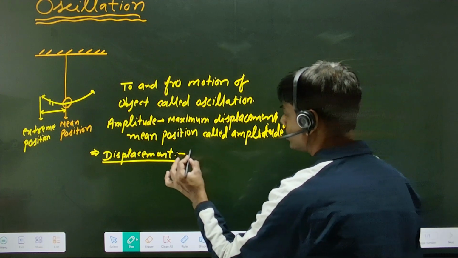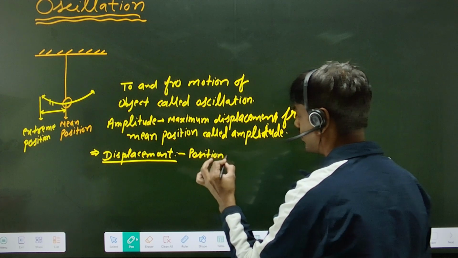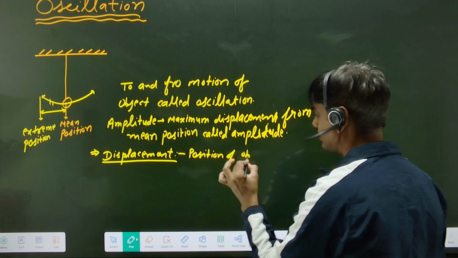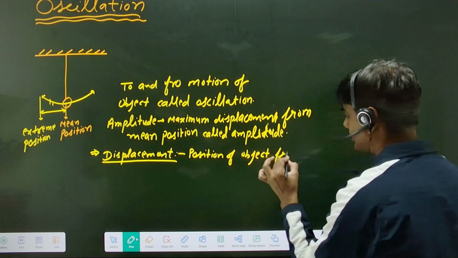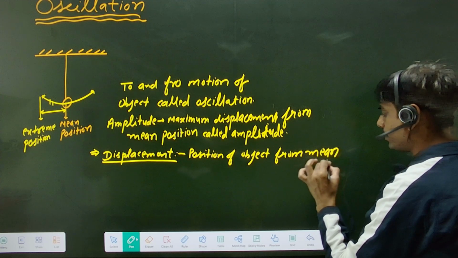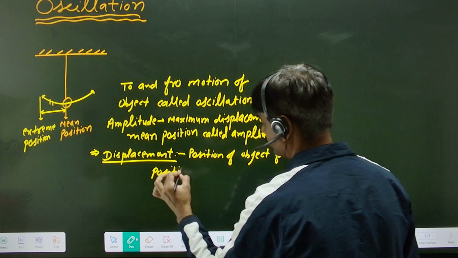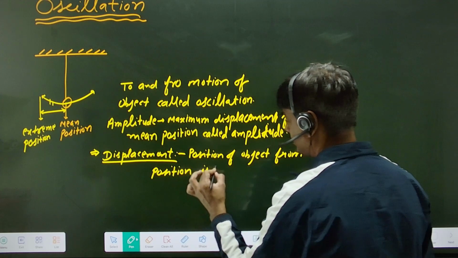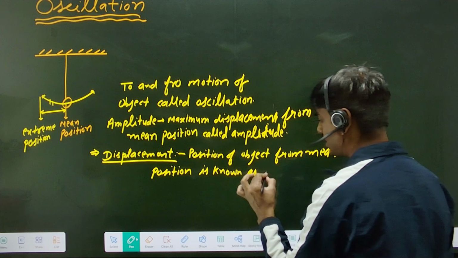So position of object from mean position is known as displacement.